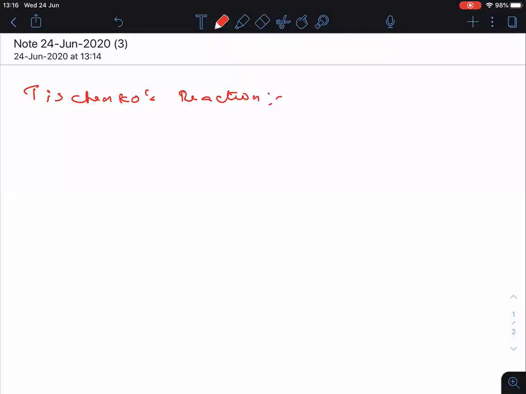Clear? This was a JEE Advanced question from last year, Tishchenko's reaction. Now, first of all, let us write the reaction along with the mechanism.